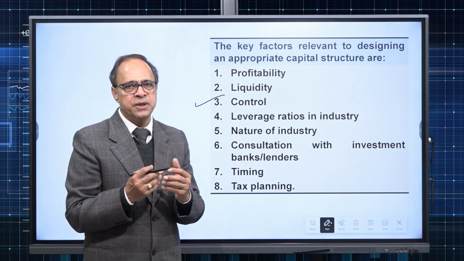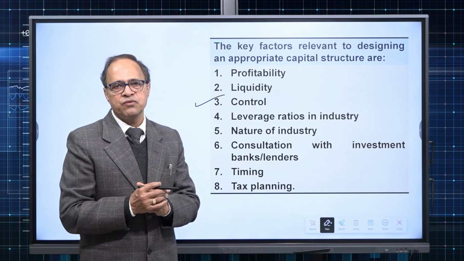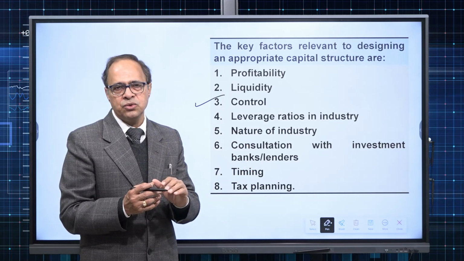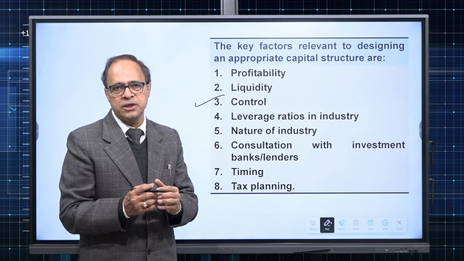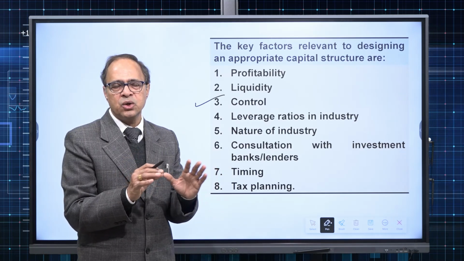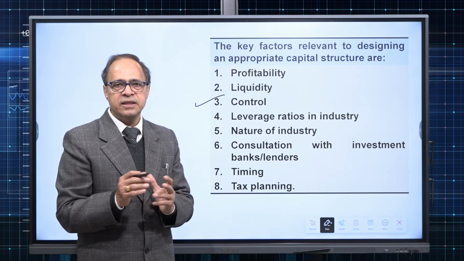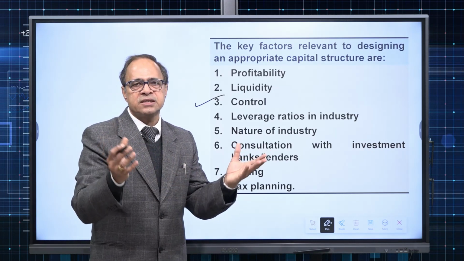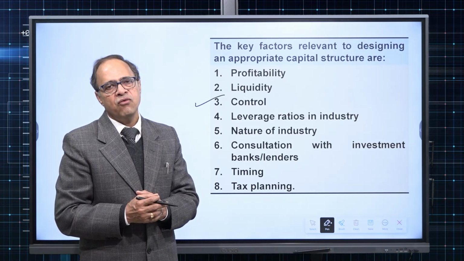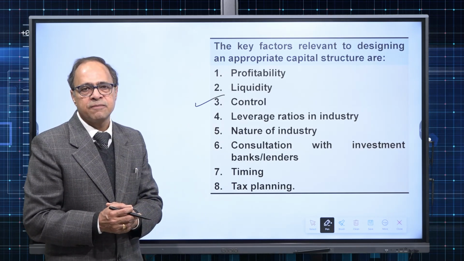On the other hand, if a company is not worried about control, after the initial issue of equity, they can come out with a subsequent issue without worrying about the rights issue. They can even go for the public issue, follow-on public issue. They are not worried that new shareholders will come and control the company, because they are not intending to control the company. In that case, a company whose shares are scattered across n number of shareholders, a variety of shareholders, is called a widely held company.